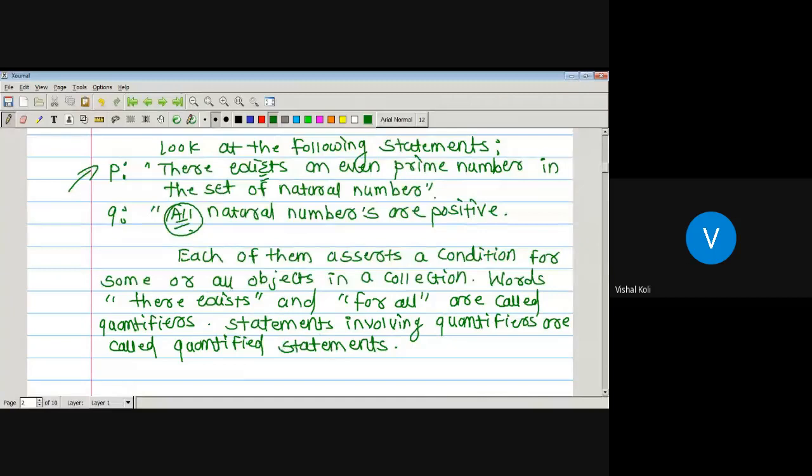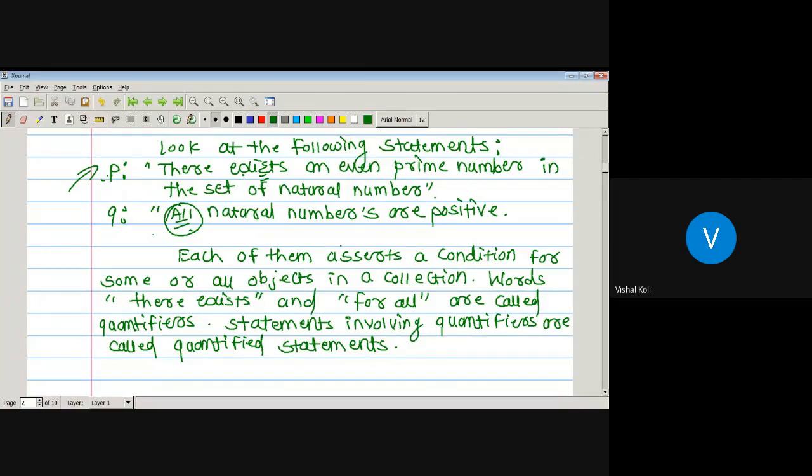As the statement P involves the quantifier there exists, it is a quantified statement, and in Q also there is a quantifier for all, therefore it is again a quantified statement. Okay, so these are the definitions for our quantifiers and quantified statements. A statement involving quantifiers is called a quantified statement, and quantifiers are nothing but there exists and for all.